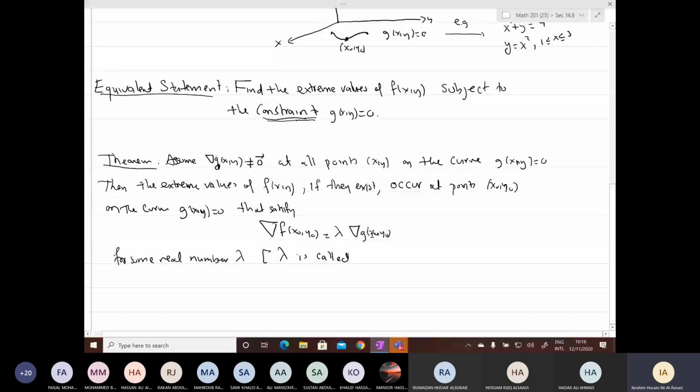Since it acts as a multiple of one vector by another, lambda is called a multiplier, and specifically a Lagrange multiplier.